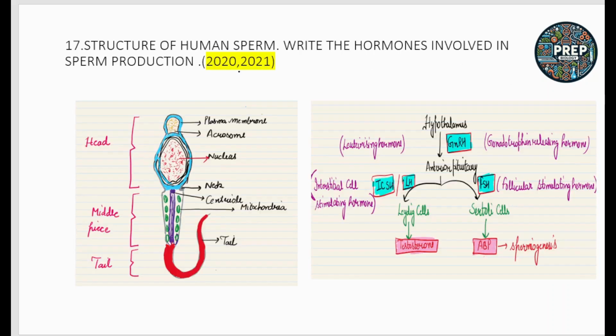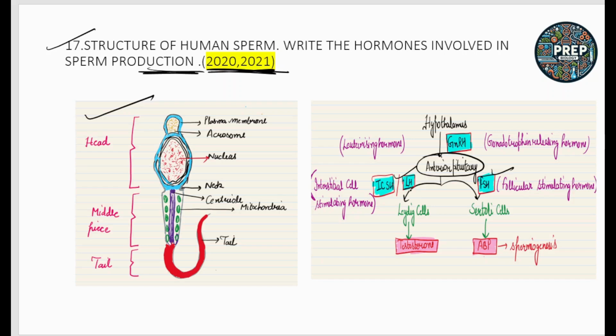Next question, which I have asked repeatedly in your previous exams, is the structure of the human sperm. Human sperm structure is also very important. You have to mention all the labelings and write the hormones involved in sperm production. The hypothalamus secretes gonadotropin releasing hormone to the anterior pituitary, which leads to the secretion of LH and FSH. LH is luteinizing hormone, FSH is follicle stimulating hormone.